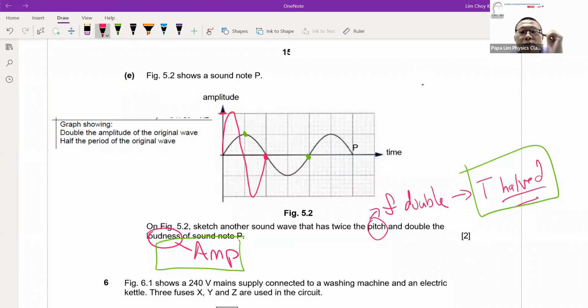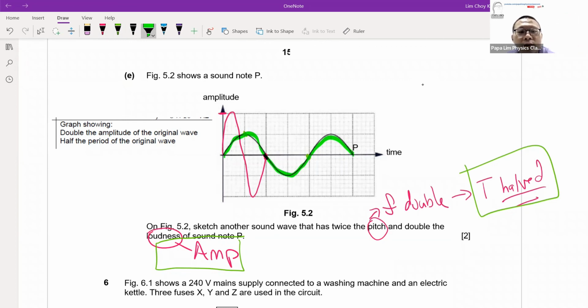Now the common question that students will ask is, how many waves do I need to draw? Usually my advice to students is to draw back what is given. For example, the original wave graph actually gives us 1.5 cycles. So my advice is to draw back the same amount of cycles. You can draw more, but just drawing back the same amount is good enough already.